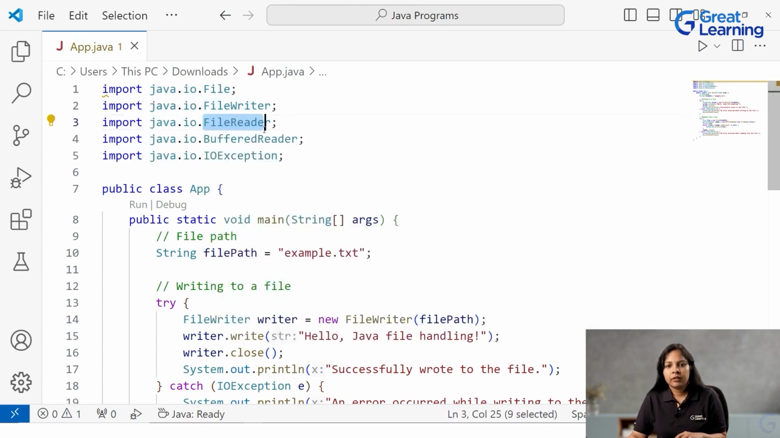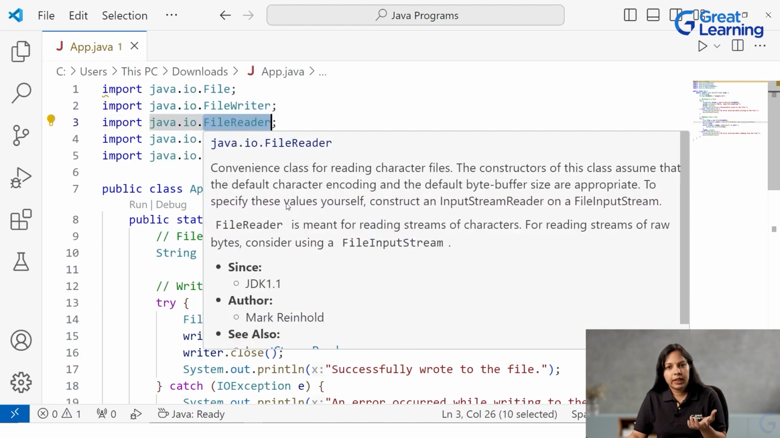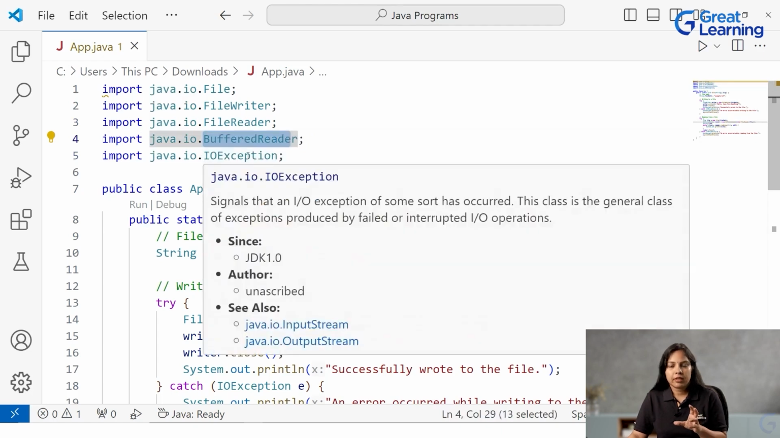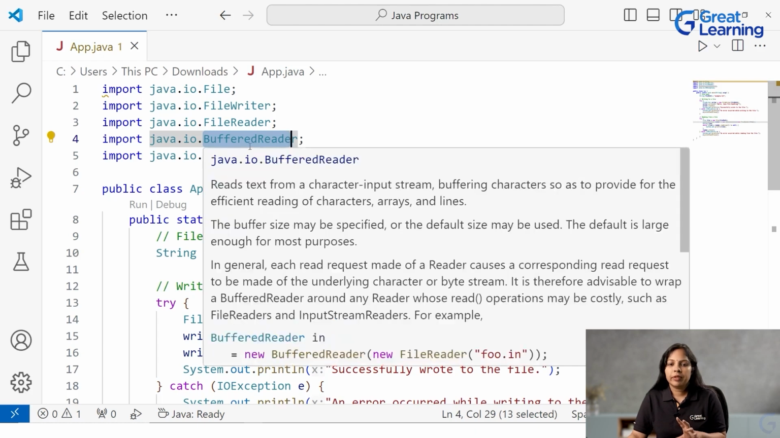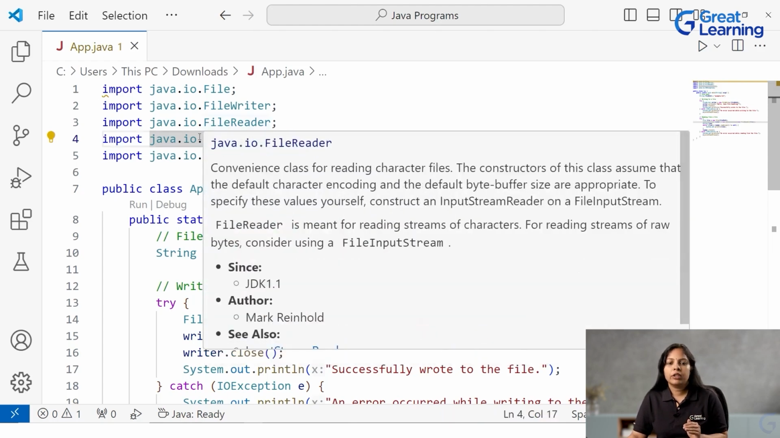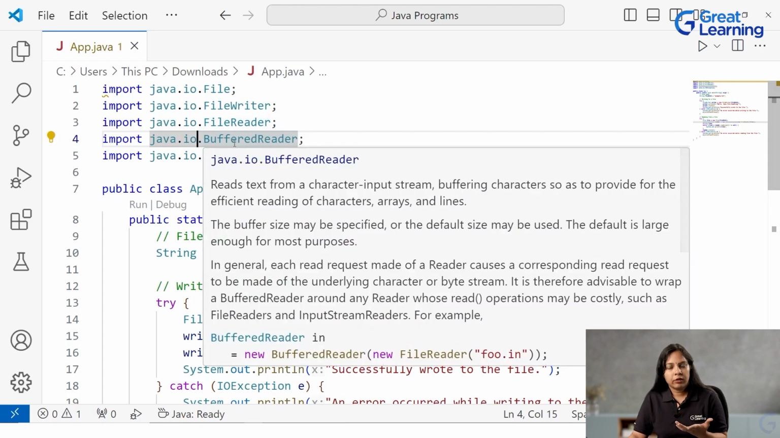Similarly, FileReader. FileReader also is used for reading data from the files, character by character. Then is a BufferedReader. BufferedReader and FileReader are somewhat similar, meaning the major task is similar, that it reads data from the file, but BufferedReader reads data in a stream of bytes, one by one. So the reading of data from a file is more efficient when it comes to BufferedReader. You can use either of these two, or you can use them in combination to make your reading of data more efficient.